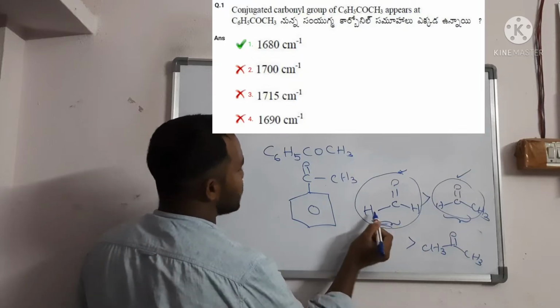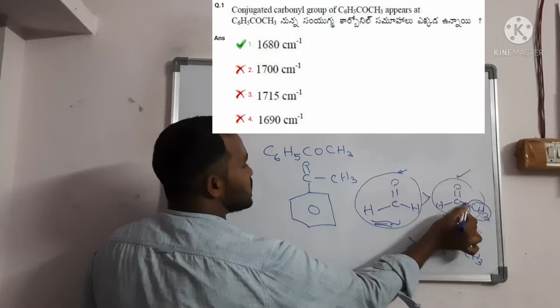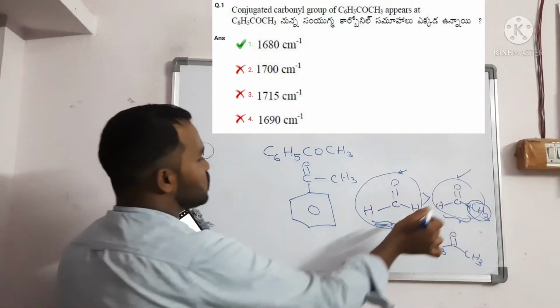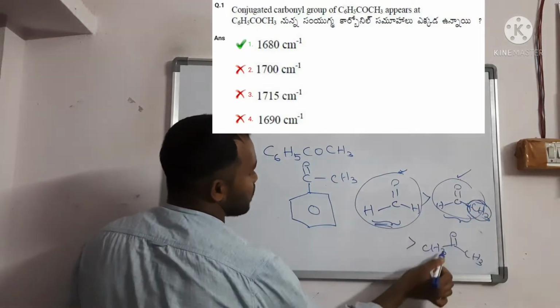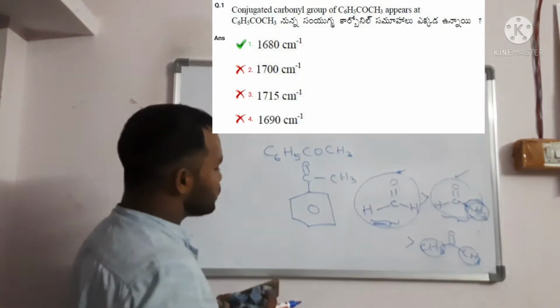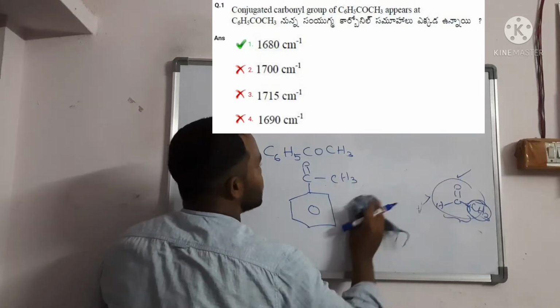Clearly you should say whenever electron releasing groups are there, they release electron density to the CO, hence the CO stretching frequency decreases. Here the CH3 groups are plus I groups, hence the stretching frequency decreases.